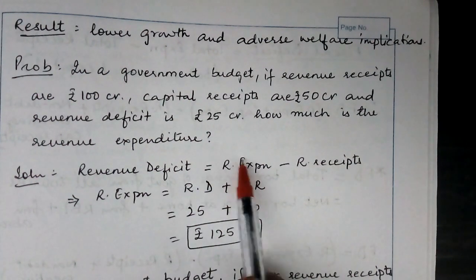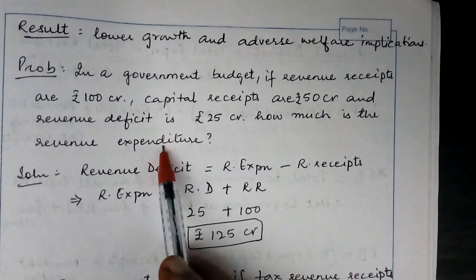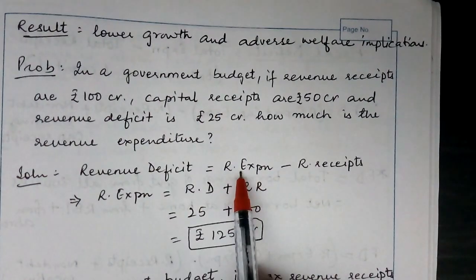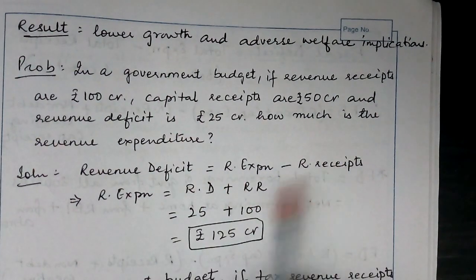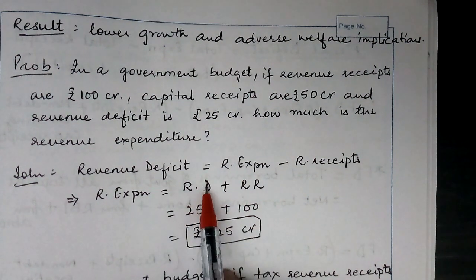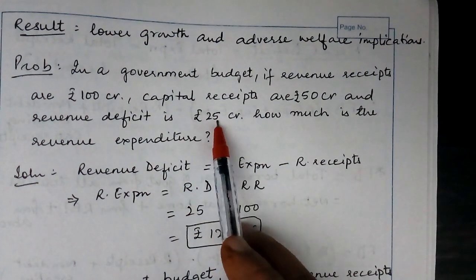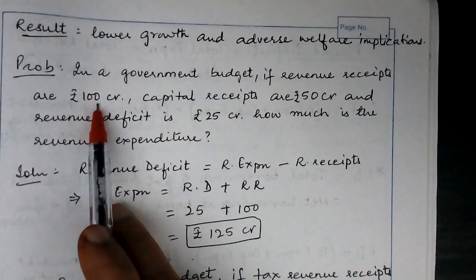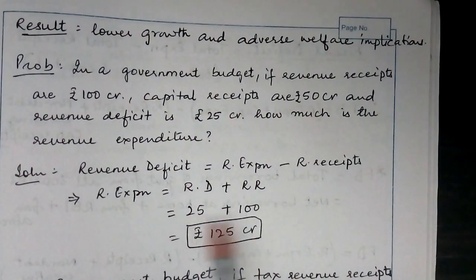Rearranging them, because we need revenue expenditure, he is asking us for revenue expenditure. Revenue expenditure is equal to revenue deficit plus revenue receipts. Putting in the values, the revenue deficit is equal to 25 crore and revenue receipts is 100 crore. So put those values to get 125 crore. So this is the revenue expenditure.